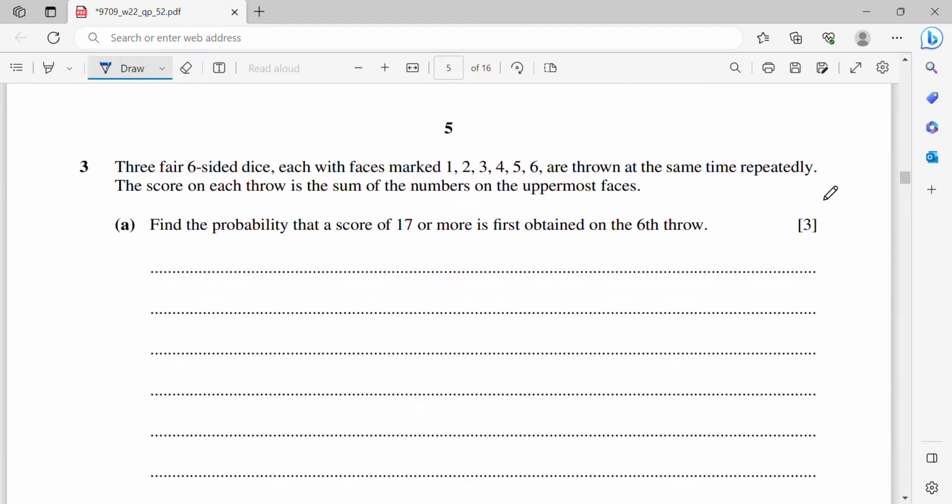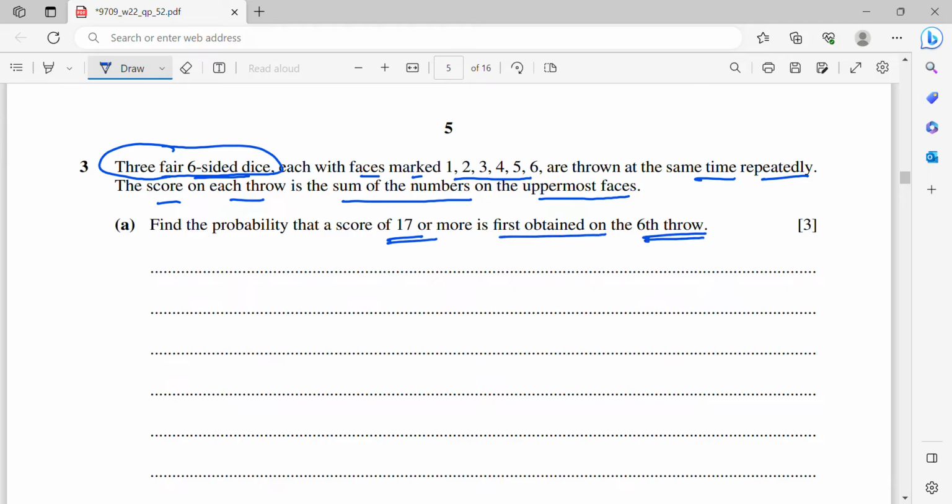Okay, now question 3. Three fair 6-sided dice, each with faces marked 1 until 6, are thrown at the same time repeatedly. The score on each throw is the sum of the numbers on the uppermost faces. Right, you are throwing 3 fair dice. Now, find the probability that a score of 17 or more is first obtained on the 6th row.